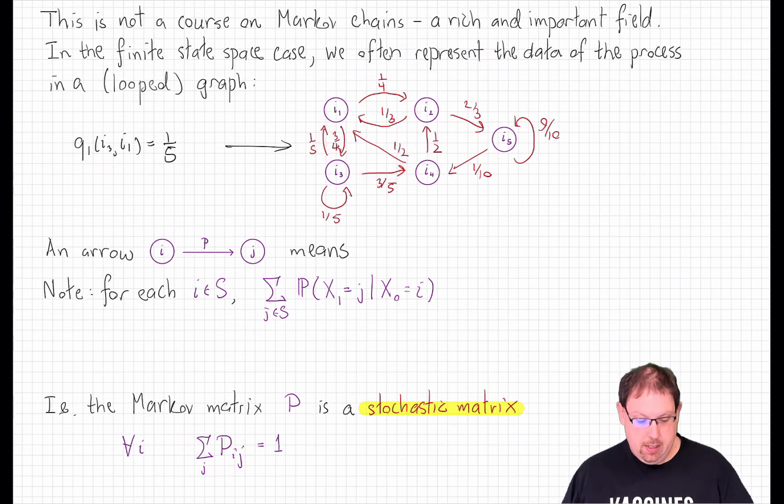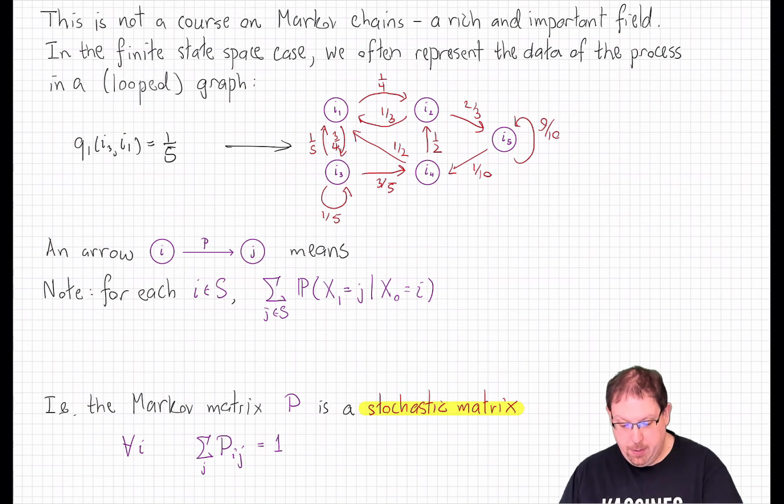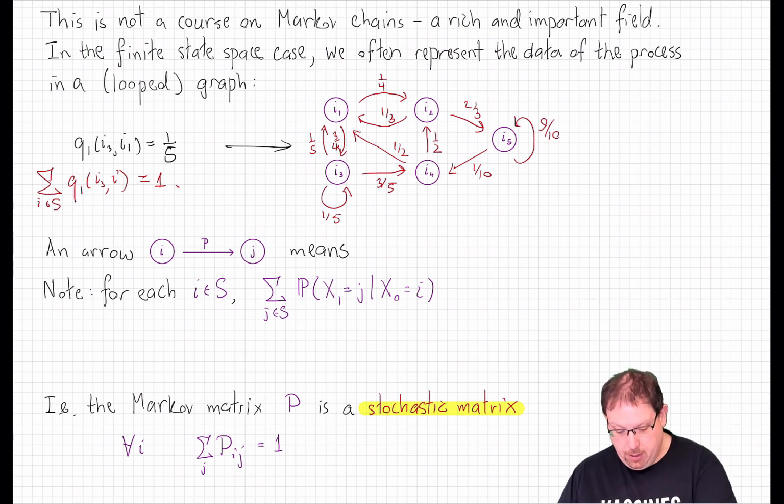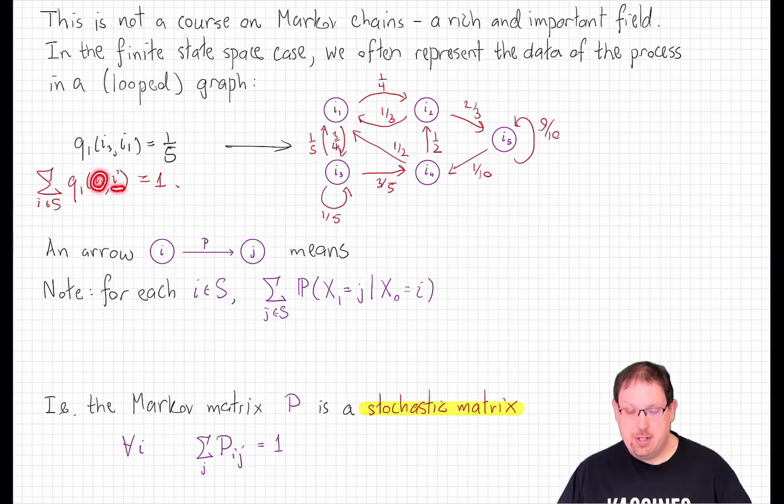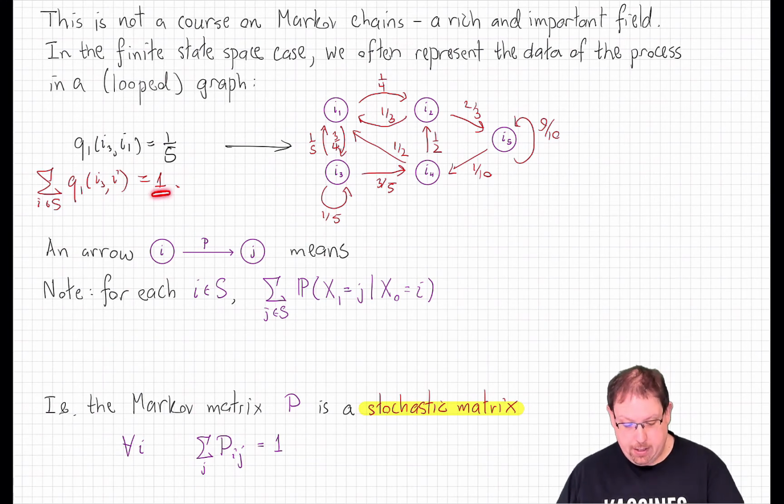Now, of course, this is just because we have a probability kernel. We must have, for any fixed state, the sum over all states in the state space, Q1 of I3, i, must be 1, because that's just the probability kernel at I3 and the whole state space S. And that's a probability measure, so it must be total mass 1.